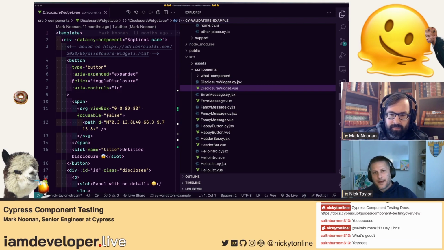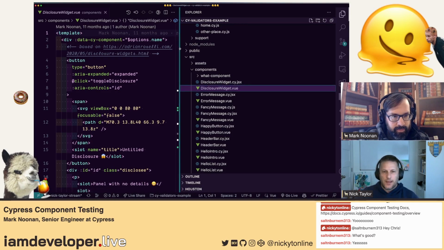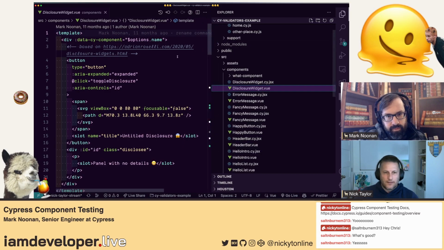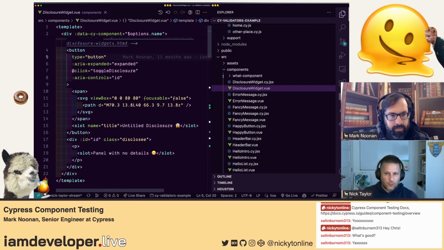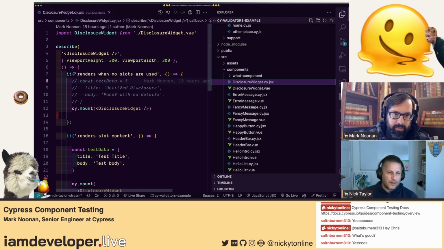Yeah, we're talking about component testing with Cypress today. We've just been chatting about end-to-end testing and component testing, and now we're going to dig into a Vue project that Mark got set up for the stream, and look at some tests. And like you said, we're going to add some stuff to the tests to try them out, right? Yep.